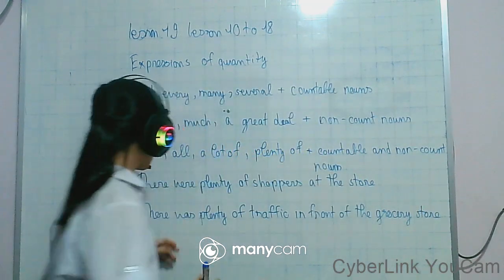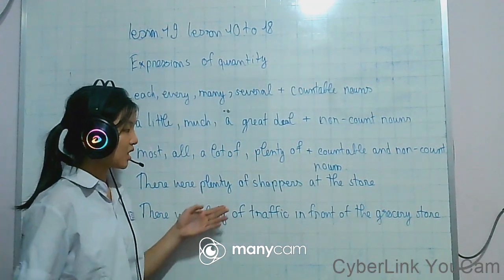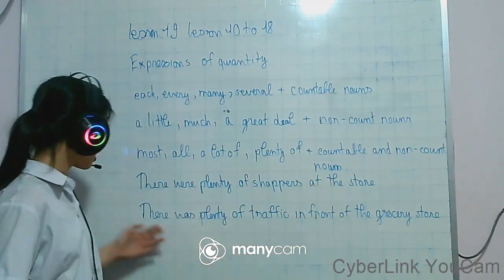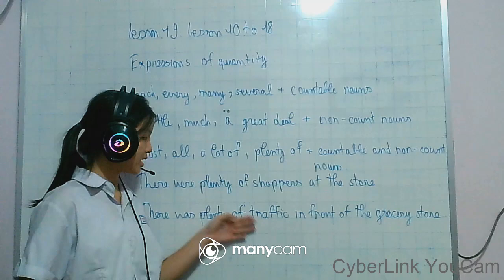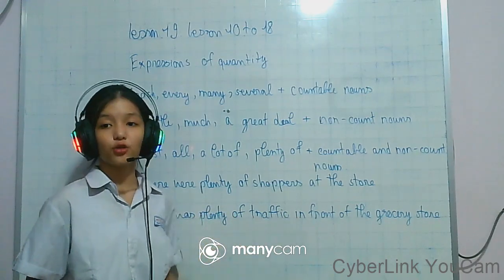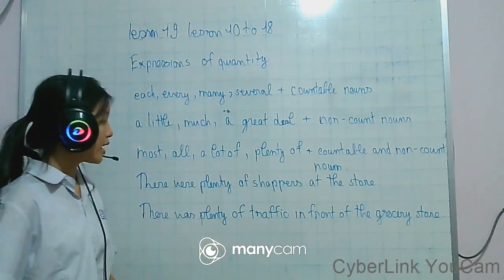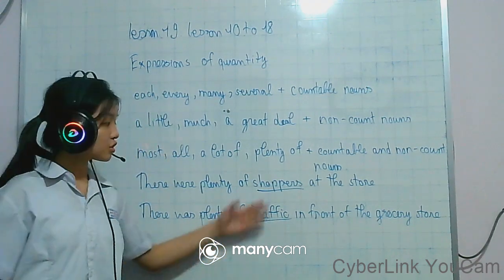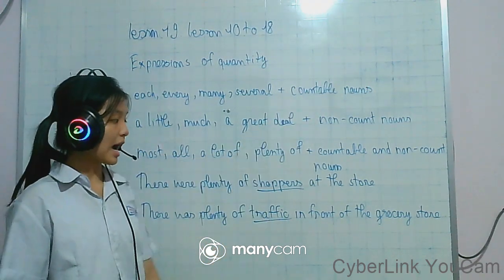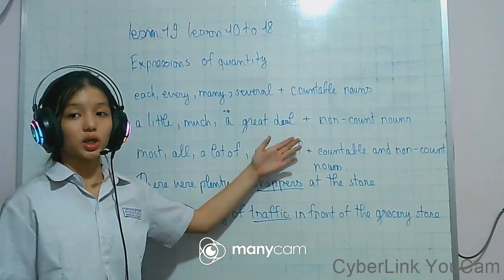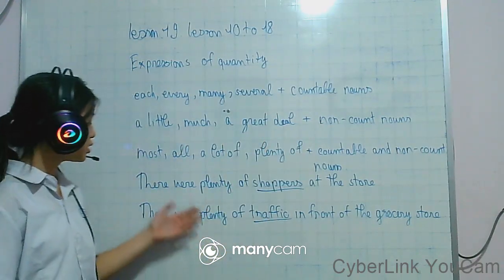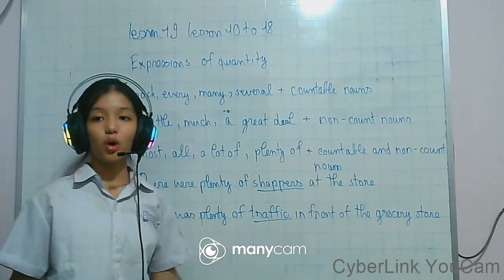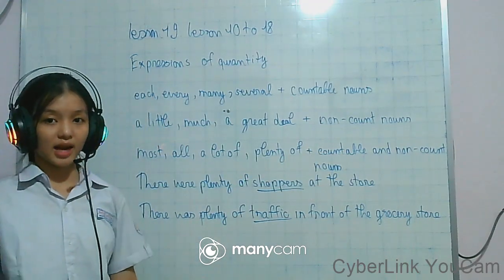We have shoppers and traffic. Shoppers is a countable noun and traffic is a non-count noun. But with plenty of, we can use both countable and non-count nouns.